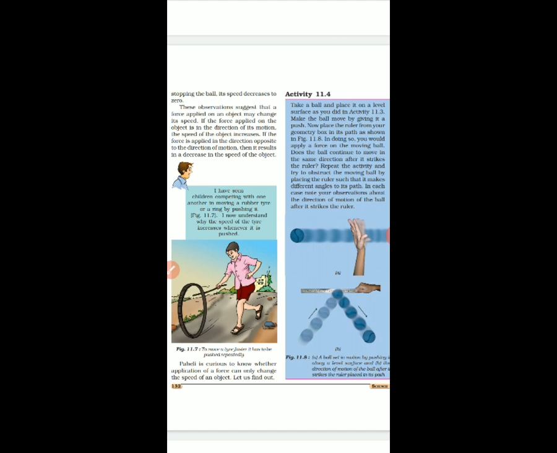In the last video, we have seen how a force can change the state of motion. To understand it, activity 11.3 was done. Now, one more example is given for you to understand that it changes its motion and also the direction. That is activity 11.4. In that you have to take a ball and a ruler. Just push the ball and it will go on a level surface. Then put a ruler on its path.